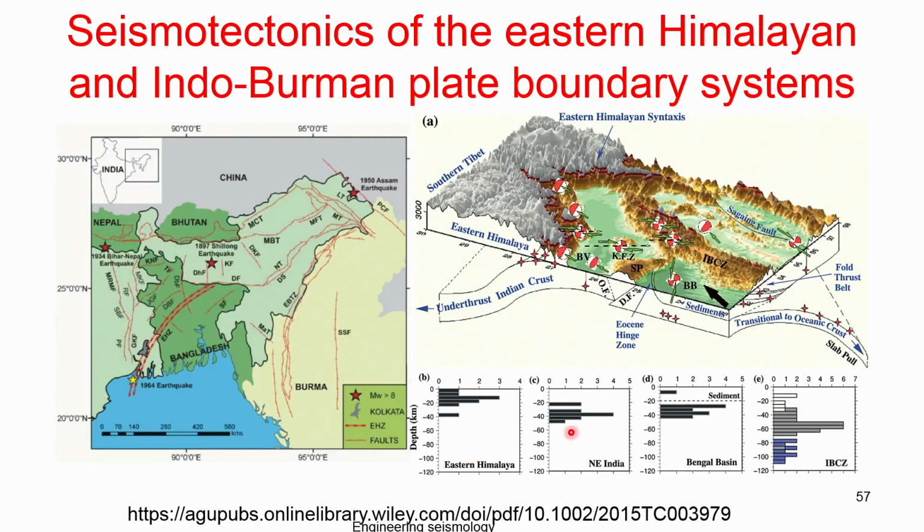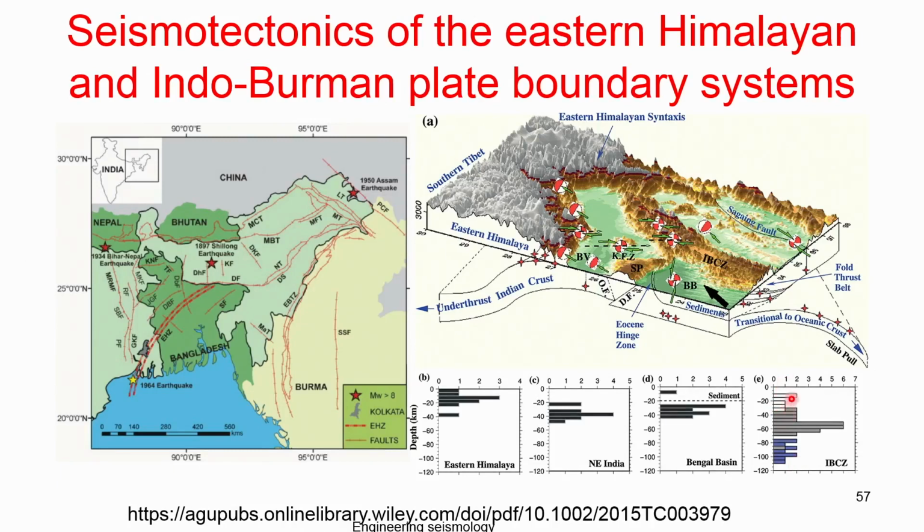When you move to the northeastern part, the earthquakes occur from 20 to 50 kilometers depth. In the Bengal basin, the earthquakes occur between 25 to 45 kilometers, and there are also shallow earthquakes between 5 to 10 kilometers. If you go to the IBCZ area, the earthquakes occur almost up to 110 kilometers depth.